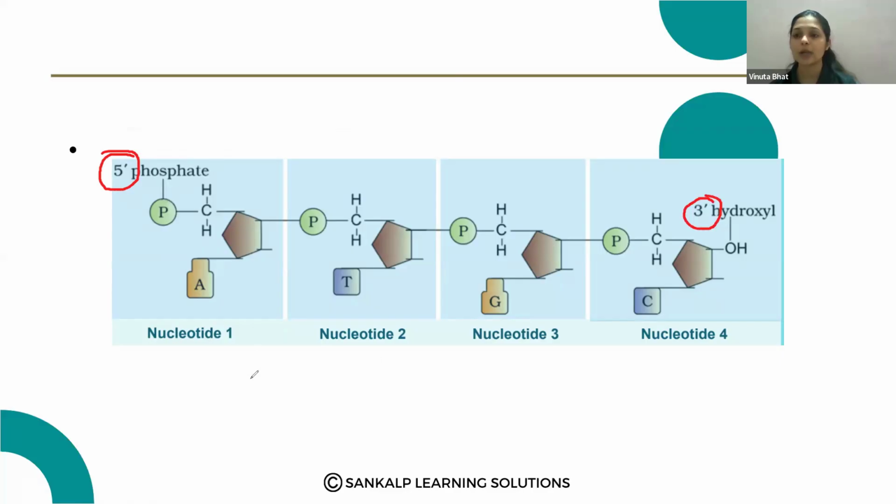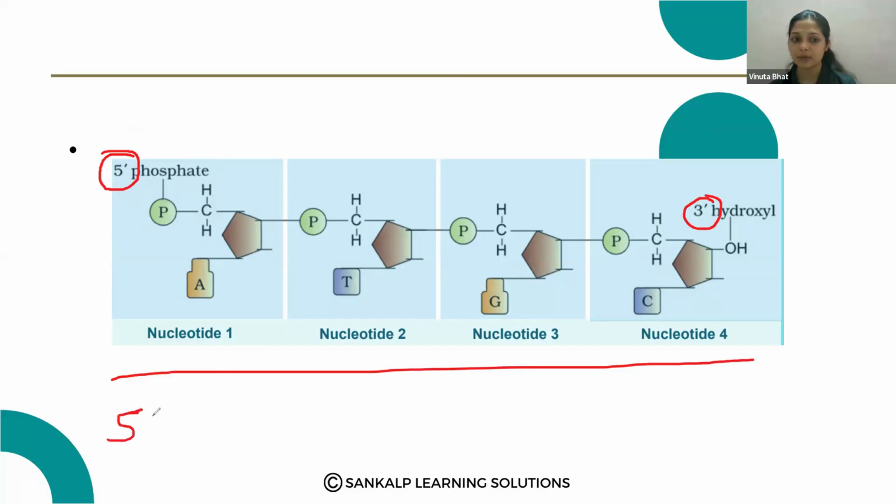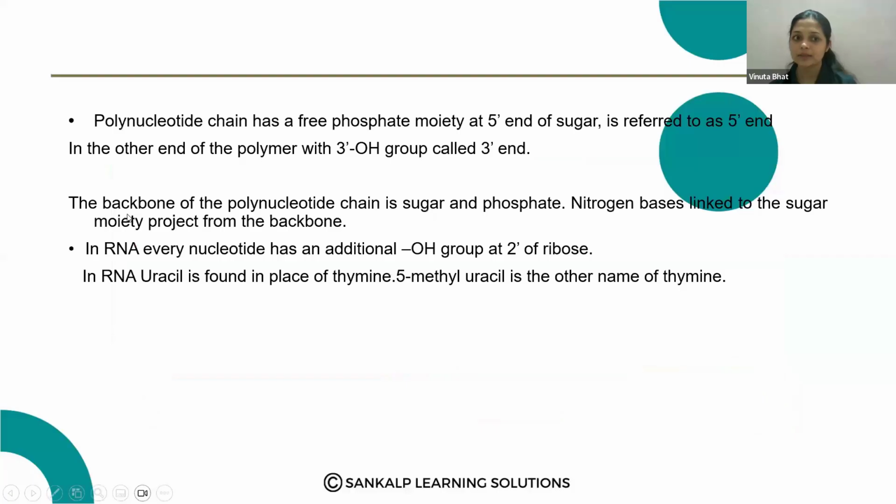So it has the polarity. So this is called as 5' to 3' polarity. Okay. So that is called, the nucleotide chain has the 5' to 3' polarity. The backbone of polynucleotide chain is sugar and the phosphate. Nitrogen bases linked to the sugar moiety project from the backbone. Main backbone of this polynucleotide chain is sugar and the phosphate.